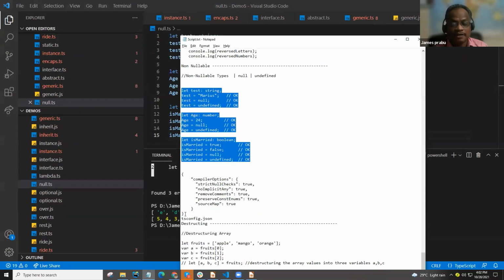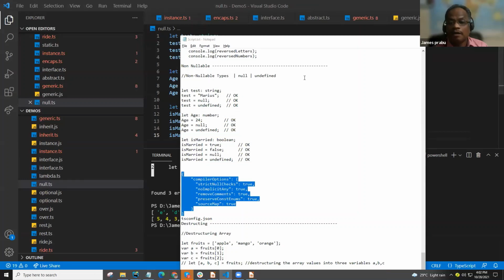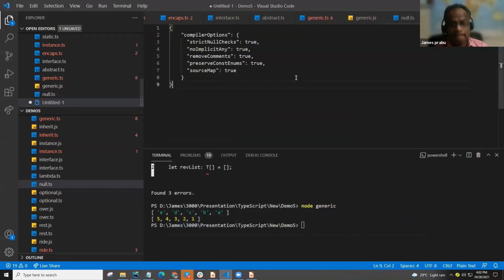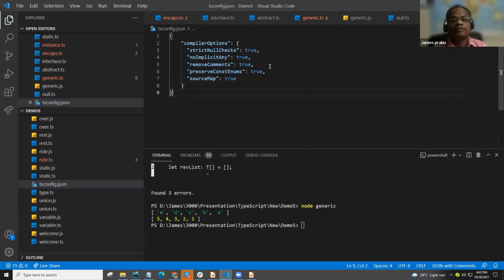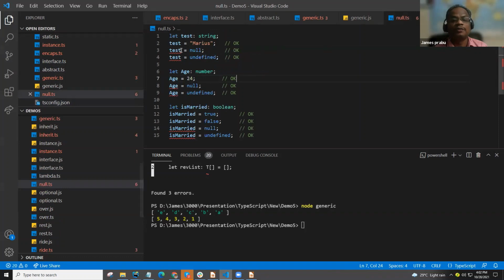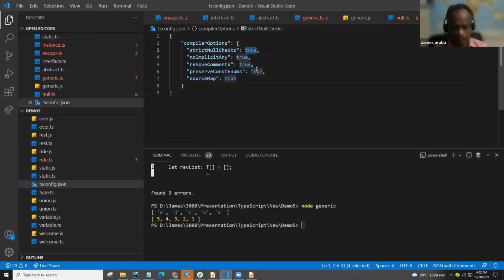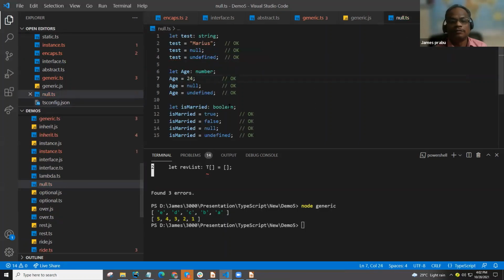Now let's create here and make it true. Let's navigate to here. Now it throws an error. So while writing code itself, we can understand. So this is an error. Then if we go for false or remove it from there, it accepts that one. Now it accepts. So this is the configuration level.